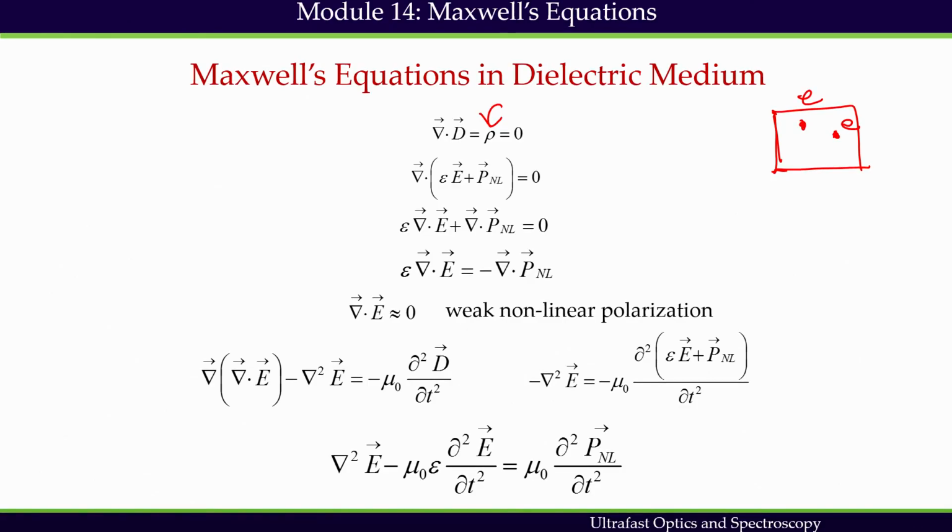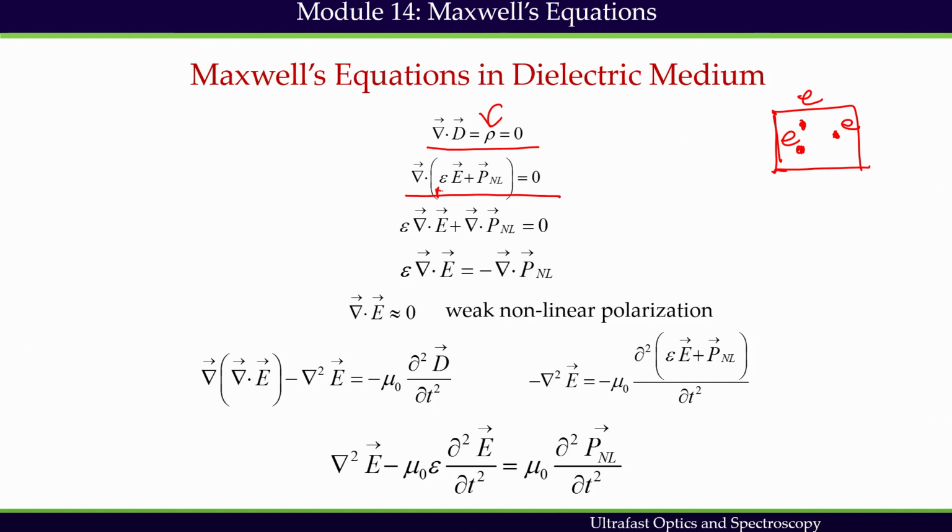Welcome back to module 14. We are discussing Maxwell's equations in the medium. What we have assumed here is that the medium should not have any free charge, and that is why rho, which is the volume charge density, becomes 0. If it is 0 in the medium, then I can write down this expression.